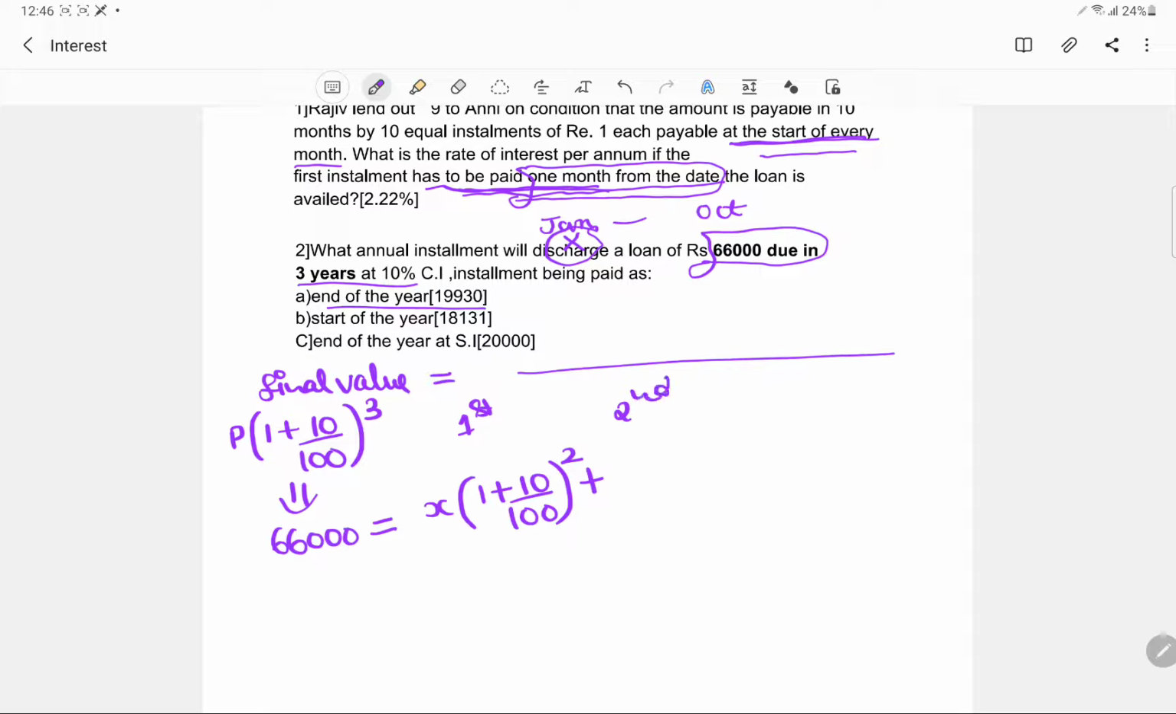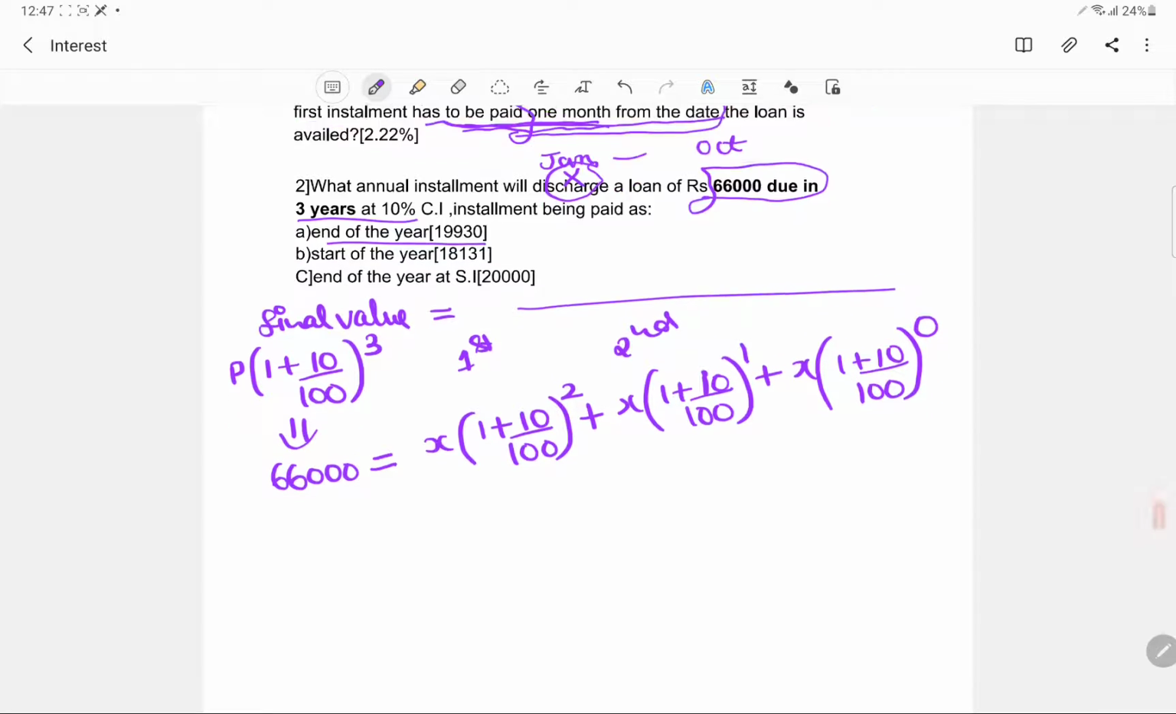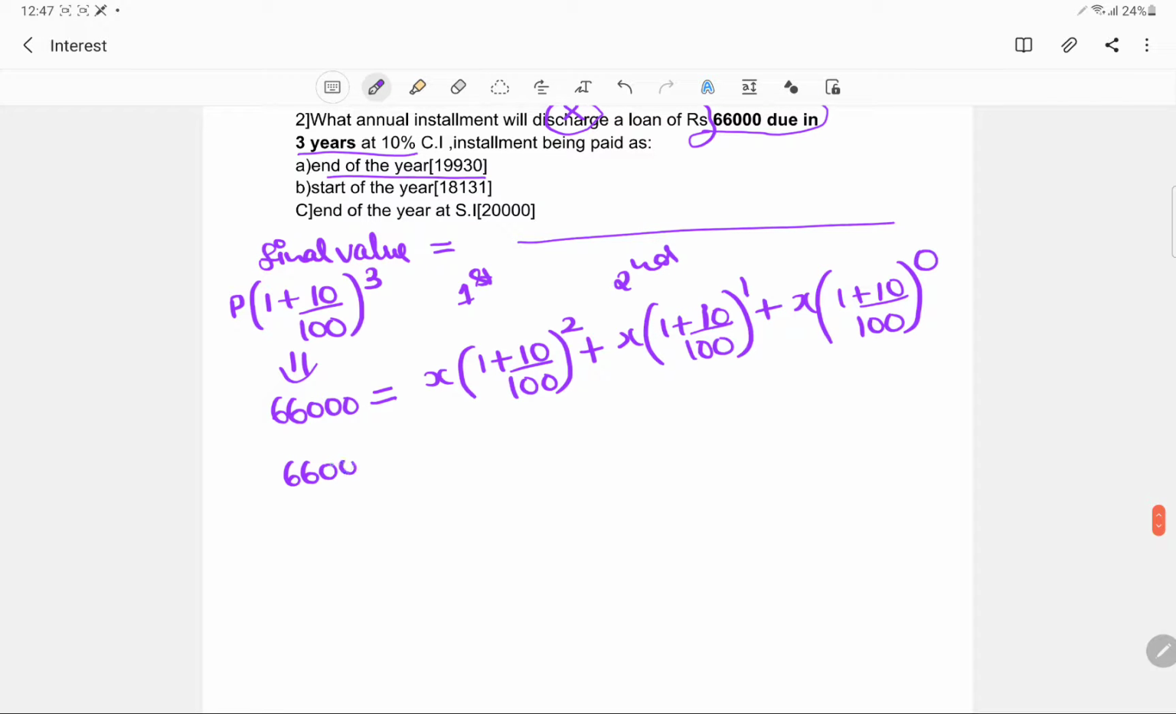Now the second installment I paid at the end of the second year. So the amount of the interest along with the installment that I saved was 1. So this is a standard question, end of the year, that is post year. Since it is 3 installments, this is like x, and this is like 1 plus 10 upon 100 to the power 0. Now this is like 66,000, and this will come out to be x.